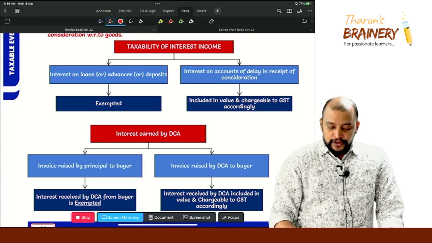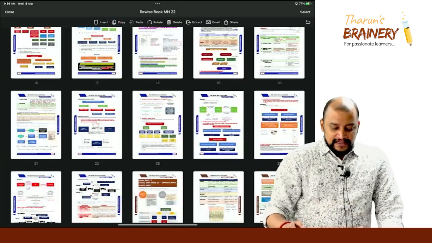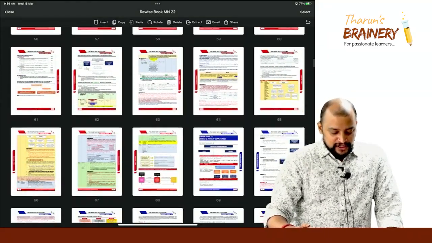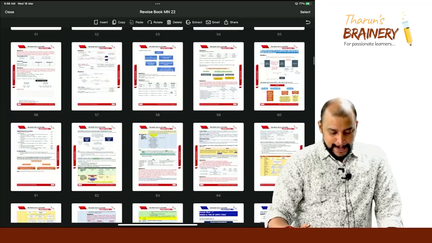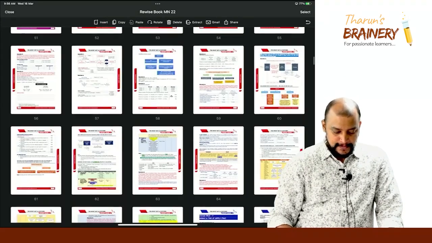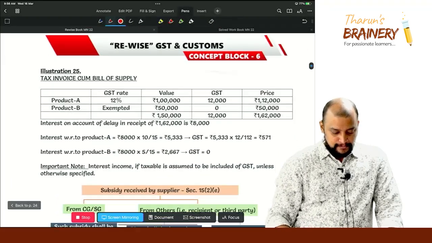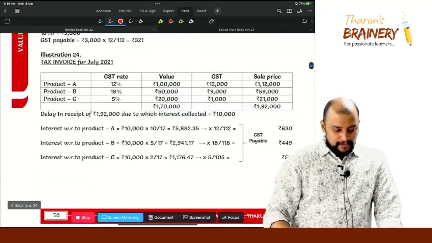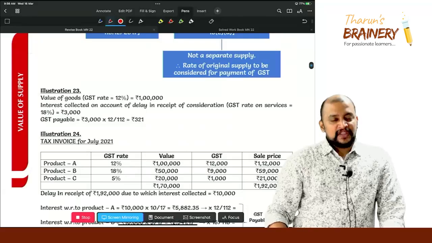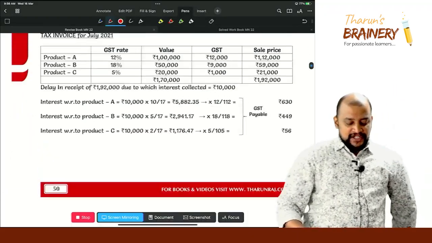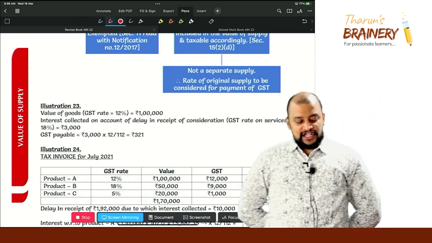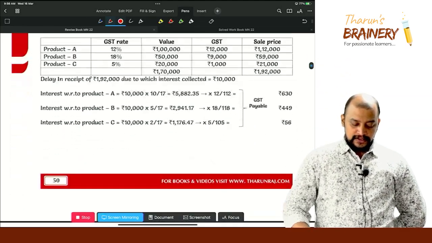Okay. So look into this. This related discussion I have made in value of supply. So here I give the page number reference if you want. Look into illustration number 23. Illustration number 23 in page number 50. Look into illustration number 23 in page number 50.